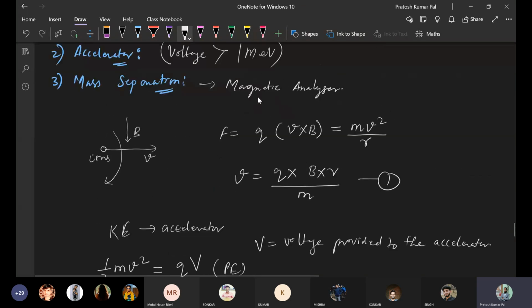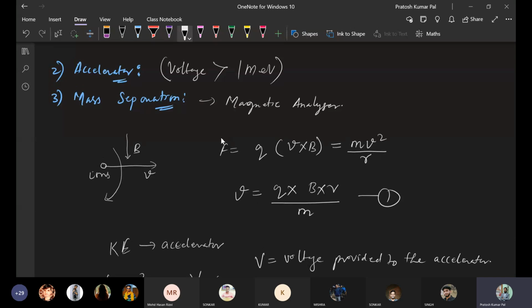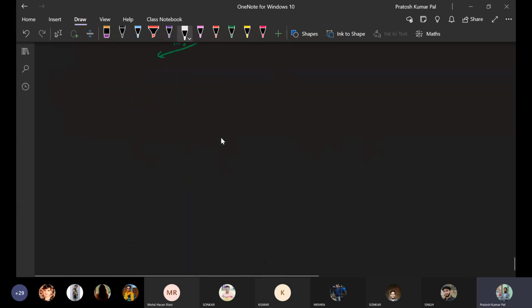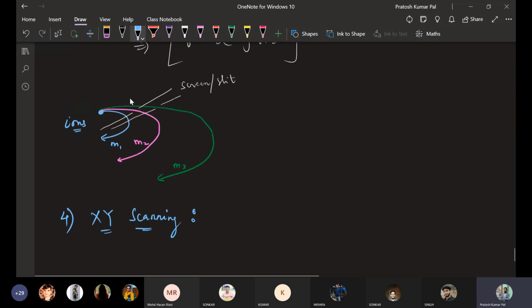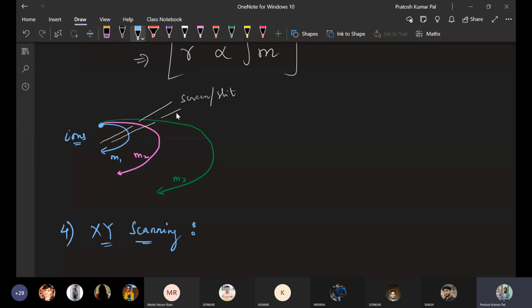The fourth point that we need to consider in case of ion implantation is XY scanning. In the previous case, we placed a screen. Similarly, we can place this screen in two dimensions, like an XY screen.